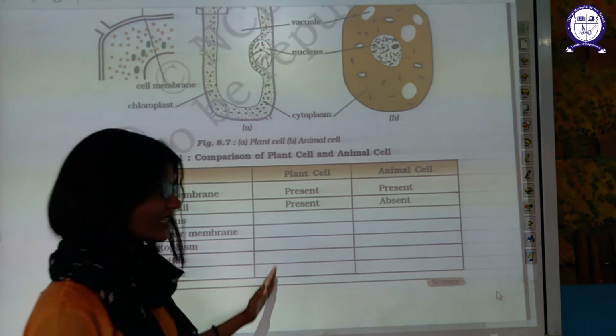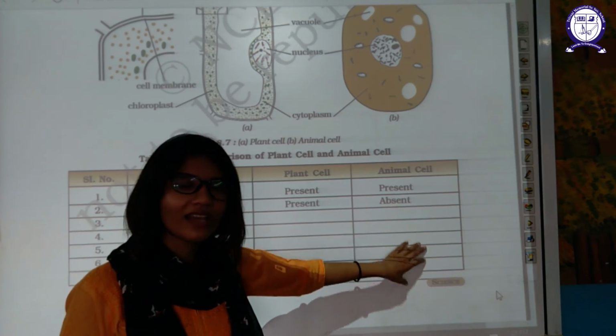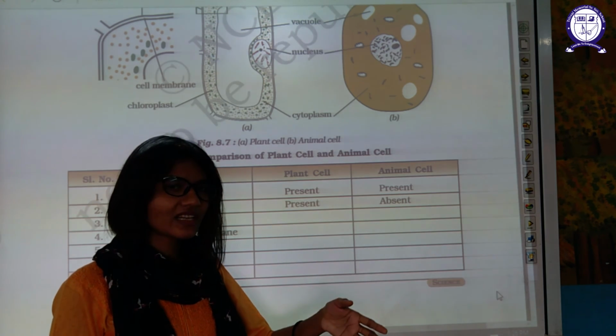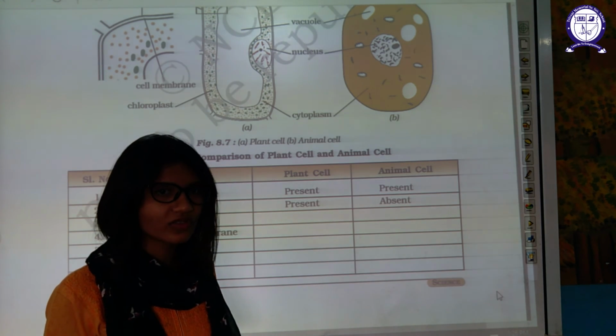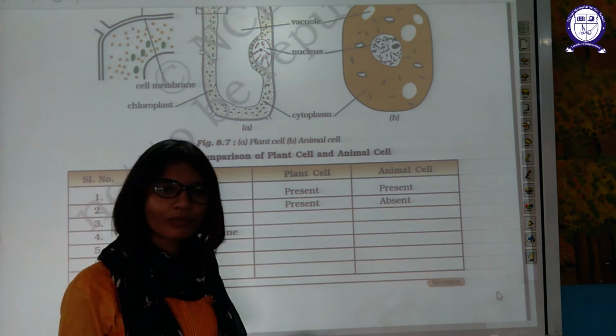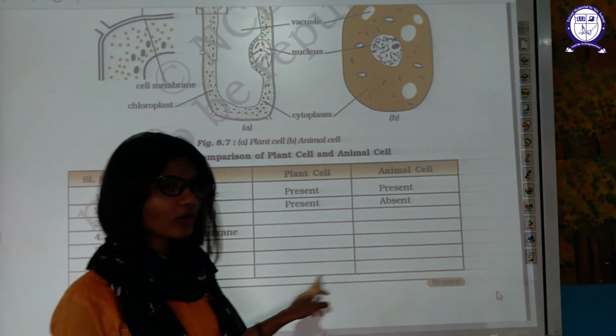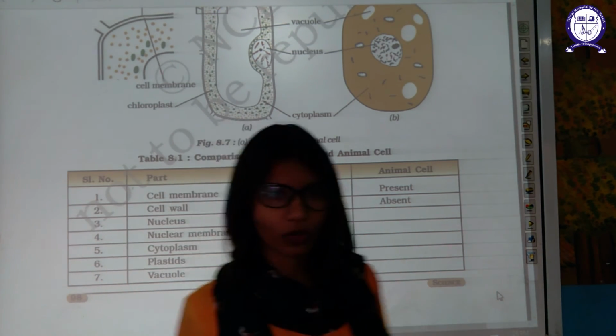Plastids are present in plant cells and absent in animal cells, as animal cells do not have to carry out photosynthesis. But some bacteria have to carry out photosynthesis, and they have plastids. A few exceptions are always there. Vacuoles: large vacuole in plant cells, small or no vacuole at all in animal cells.